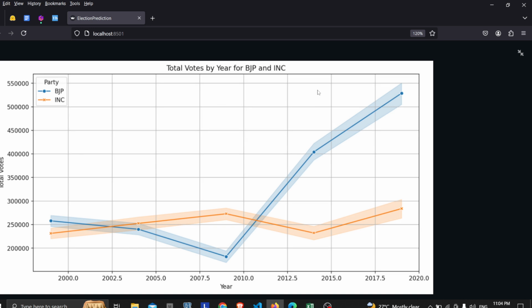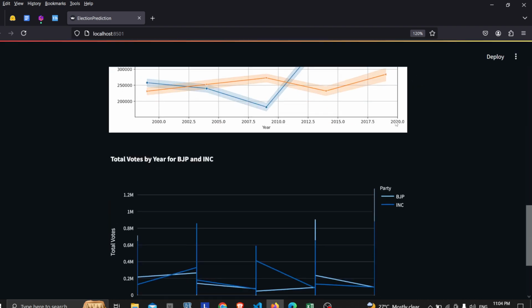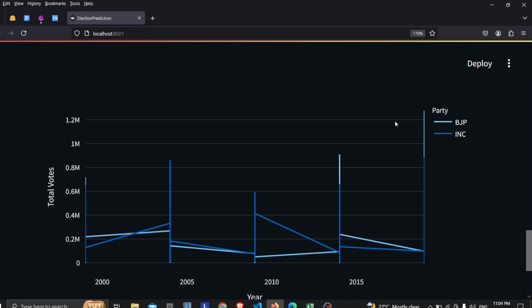Overall votes for basically two parties top the portion for the past years in India. So the overall votes over here represent two parties, and we could see two trend lines over here. To make it more interactive, this is a part over here. Technically we call this a pop-up on hover. It shows you the total number of votes. The light green represents one party, and the dark one represents another. The total votes are 1.26 million.